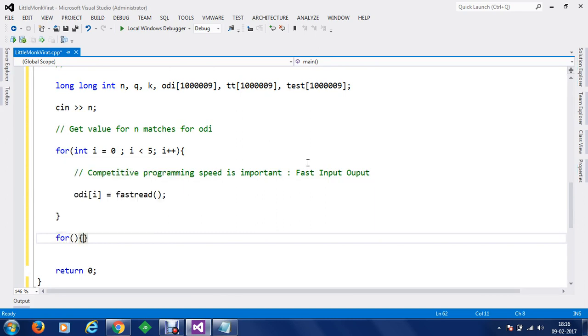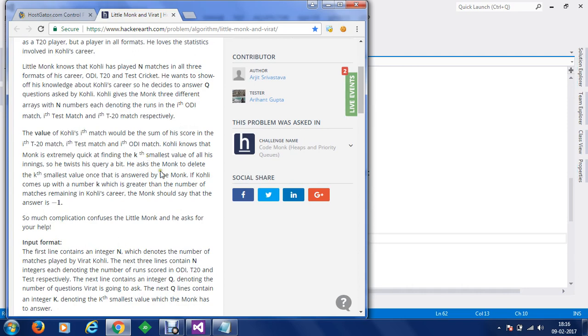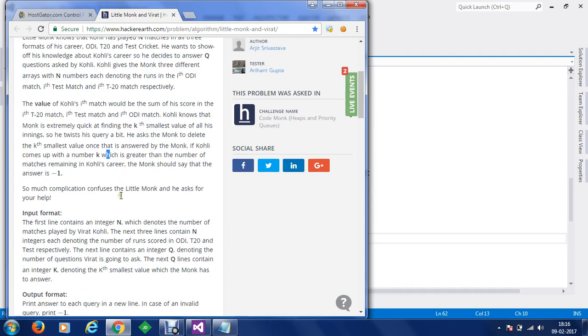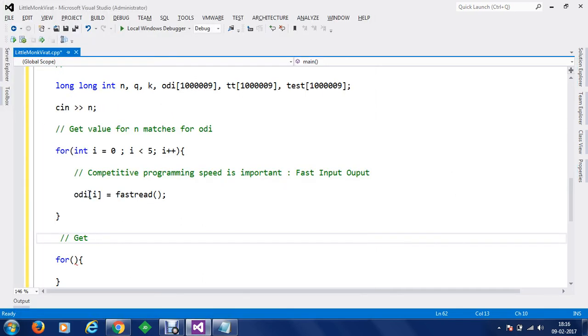Next we are going to write another method to get values for T20 and whatever the order is. So let's just check the order. Once we have got a query queue, we have got the kth smallest value for this. We have got that for ODI, then we need to get for T20 and then for test. So we are going to get for T20.